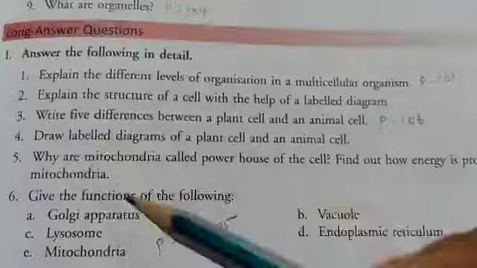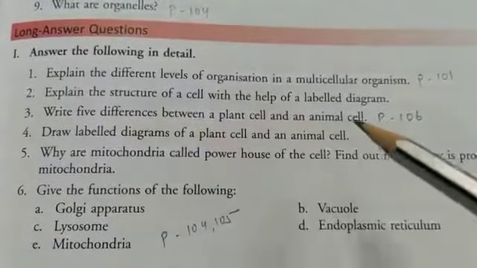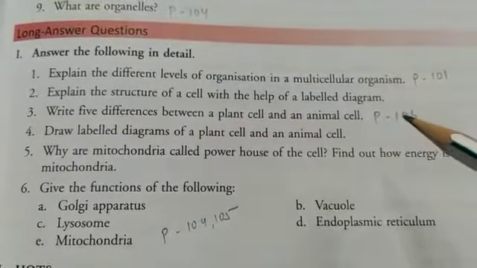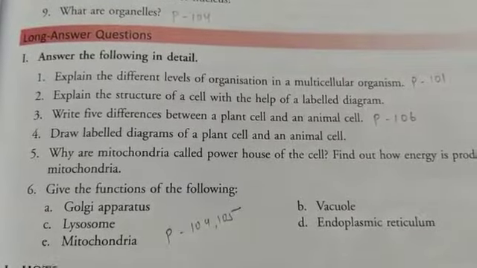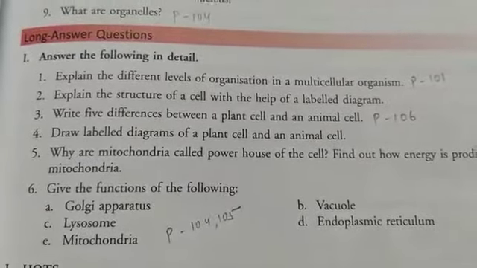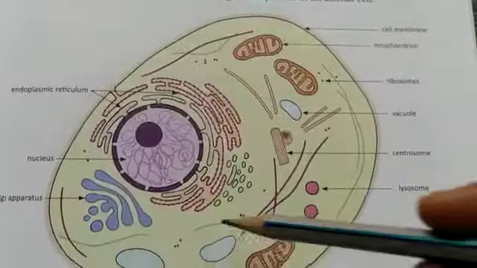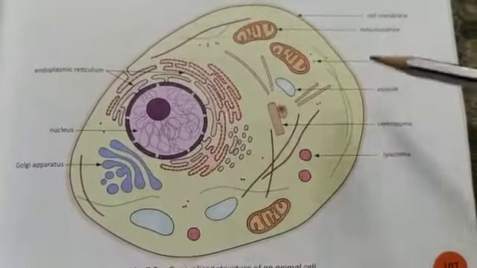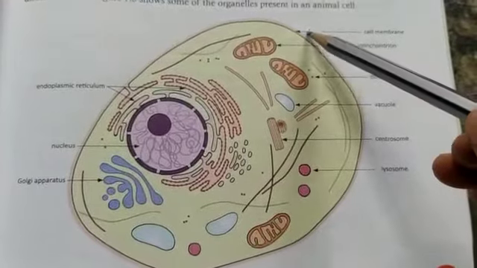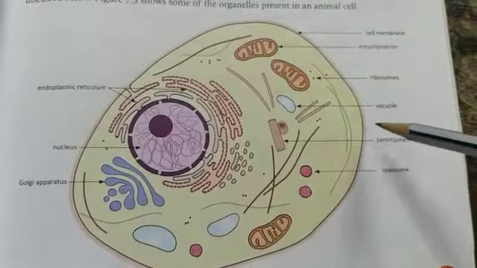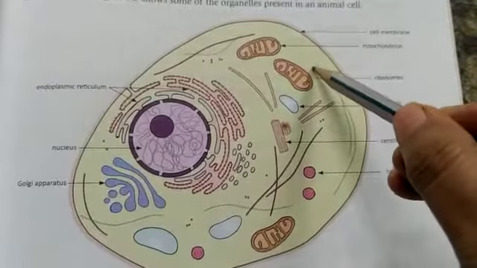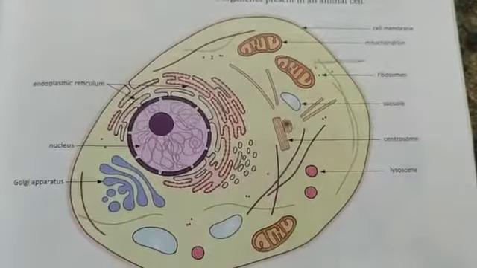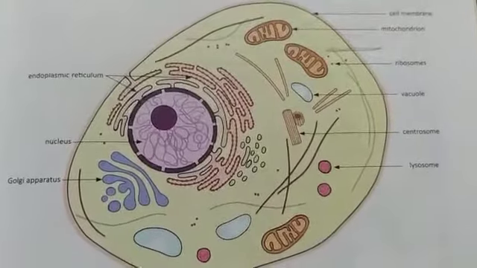Number 2, explain the structure of a cell with the help of a labelled diagram. This I will be giving in the PDF file. Along with this you have to do the diagram, that diagram also I will attach in the PDF file, but you see. So this cell diagram you have to do, and only 3 labelings are enough for that. Cell membrane, then this is our nucleus and this is our cytoplasm. So only these 3 labelings are enough for the structure of the cell.